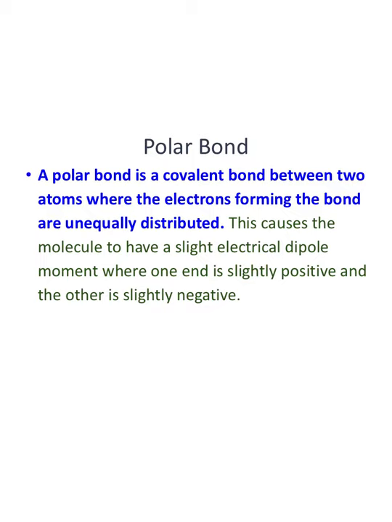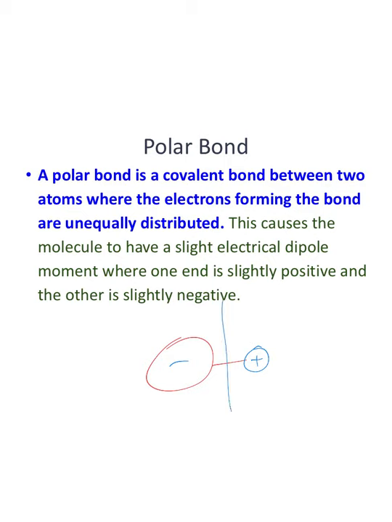So when you have a molecule that has a polar bond, it's obviously going to have uneven electrons. So pretend I have carbon monoxide with oxygen. Now one of the atoms is going to be a little bit greedier with the electrons. It's going to be slightly more negative, right? And the other one will be slightly more positive. In this case, the oxygen will be slightly more negative and the carbon will be slightly positive.